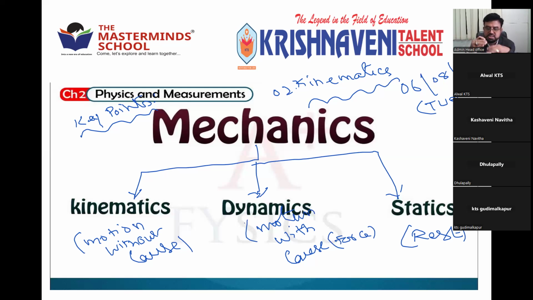Because when you are discussing any topic, you should know about the background. Without background, you cannot move forward. So before knowing about kinematics, where kinematics starts, we have to discuss. Mechanics is the part of physics which deals with the motion of a body without cause. Motion without cause. This is motion with cause.